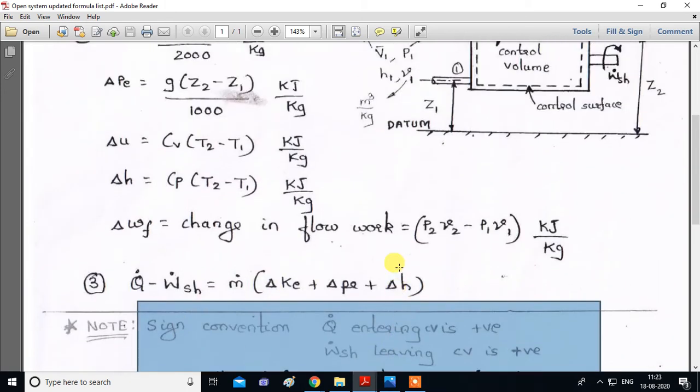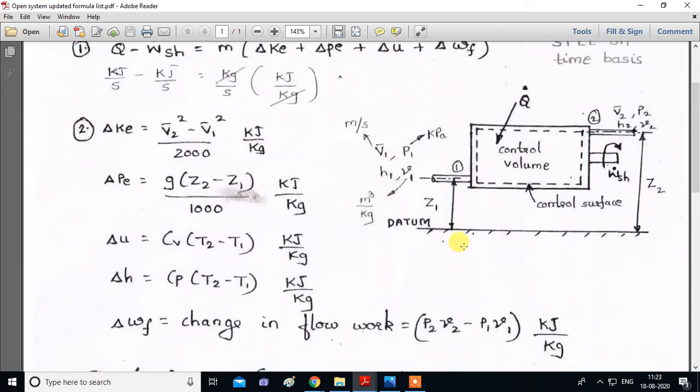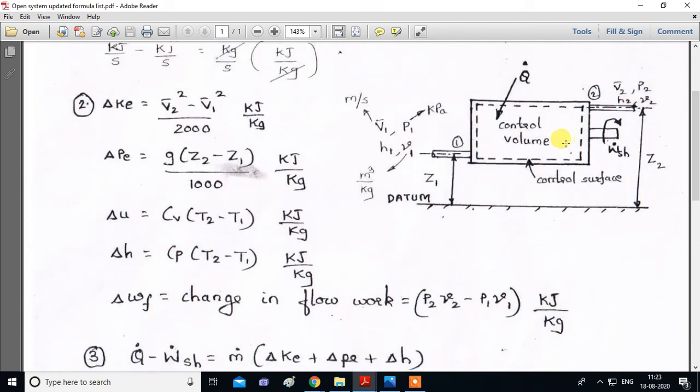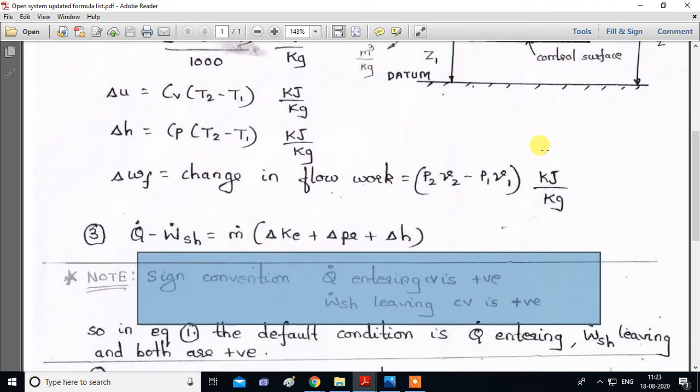If in a numerical it is mentioned that heat is being rejected from the control volume at 15 kilojoule per kg, then in that case you have to take that 15 kilojoule value in this equation as negative. So this will be minus 15. Even though in the question it is given as plus 15, they are using the words heat is rejected. In that case you will use minus 15 over here.